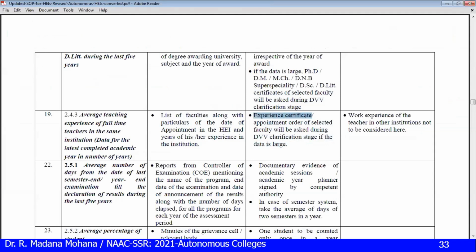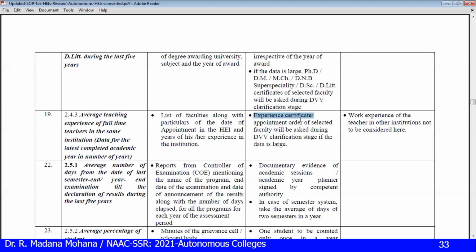For every faculty, you have to maintain a personal file consisting of the latest profile, that is resume, appointment order, joining report, experience certificate, then achievements like professional membership, faculty qualifications, awards, etc. You can maintain all of this in the personal file.